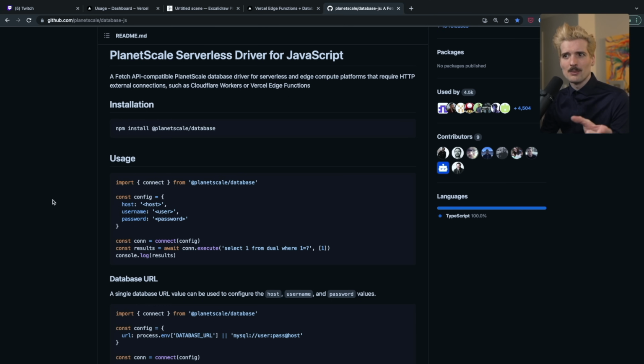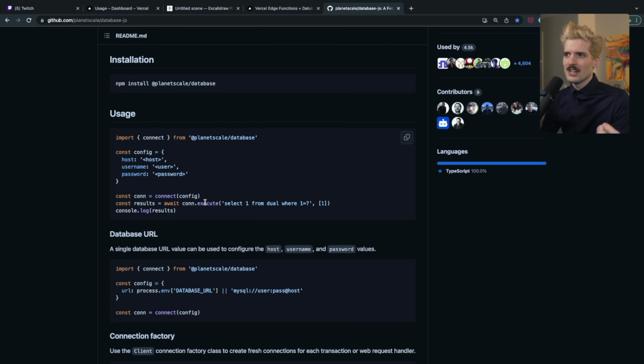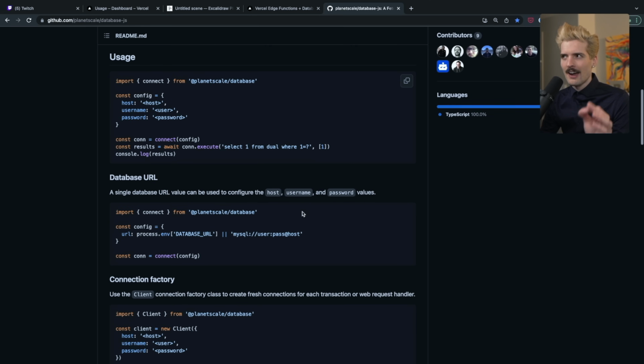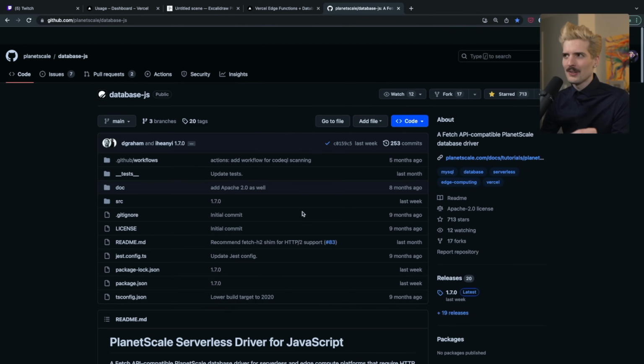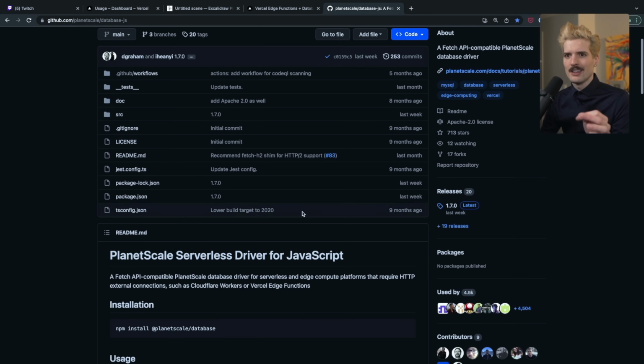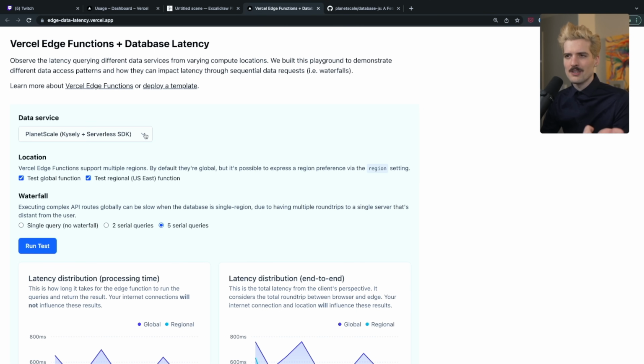That post can just be a SQL string. So in this example, we await connection.execute, select one from dual where one equals whatever you pass for the variable here. It is a simple syntax to send SQL strings to a server and get back a response without having to form a connection. It is hard to put into words how awesome this is, and it's really cool to see all of the stuff people have been building on top of it, including the Kysely driver that is being used here, as well as the work that Drizzle ORM is doing to support all of this stuff as well. It's really, really powerful, and I'm beyond hyped on what I've been seeing.